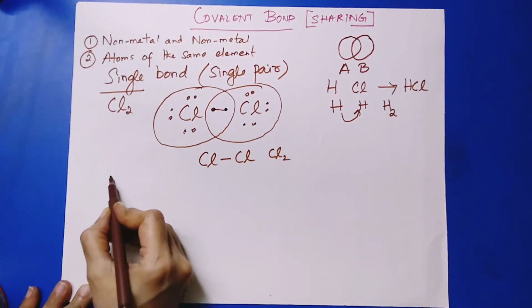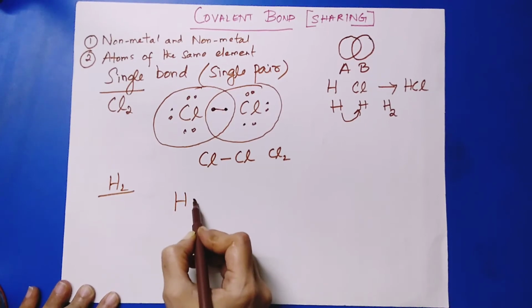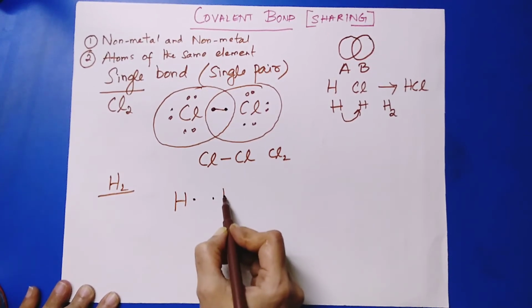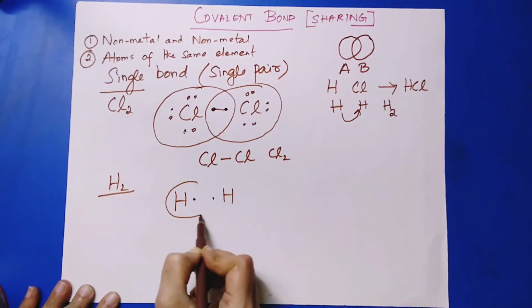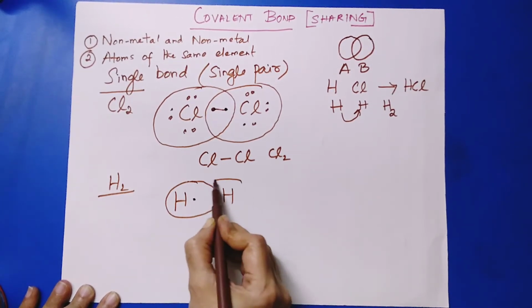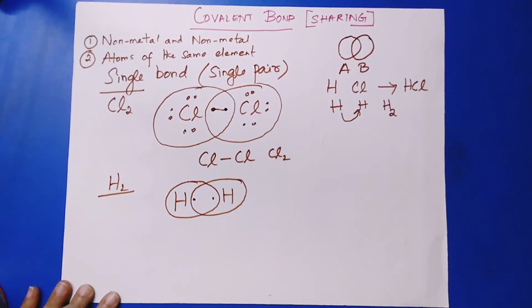Now, let's take one more example, hydrogen. Hydrogen has 1 valency electron, and we know that a molecule is 2 hydrogen atoms. So how does this attain stability? Let me draw. If you draw the schematic diagram, it's much easier than representing it by Lewis dot.